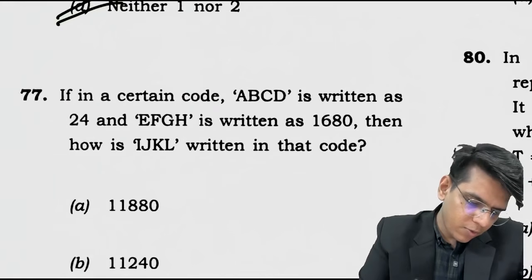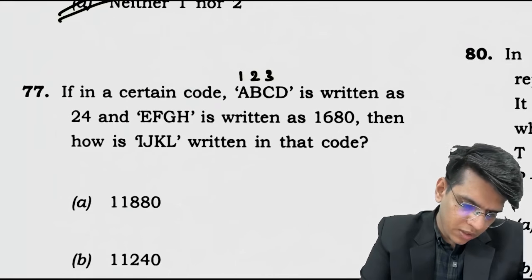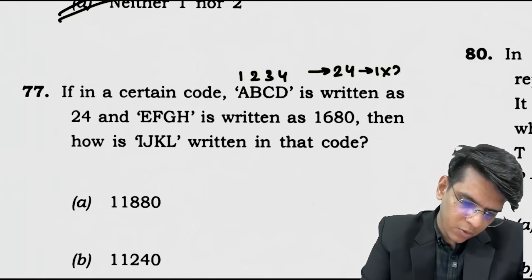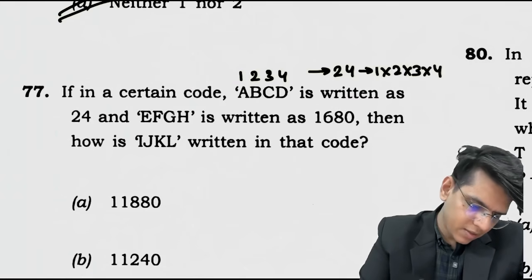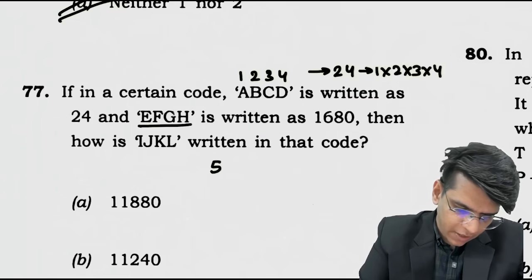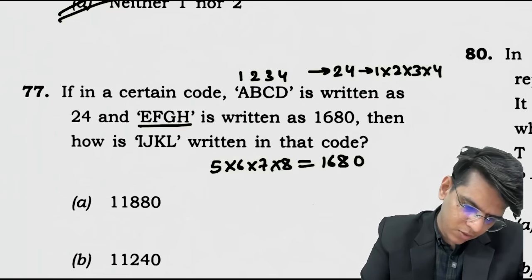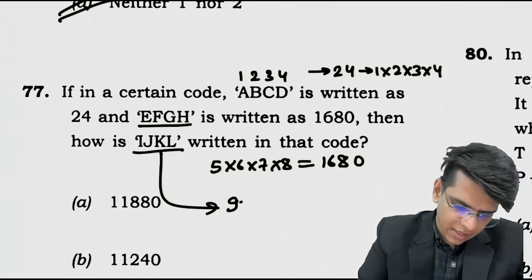Next, the code for ABCD is 1 2 3 4, given to you as 24. 24 is nothing but 1 into 2 into 3 into 4. Let me check. Next, EFGH is 5 into 6 into 7 into 8, which is 1680. So IJKL is 9 into 10